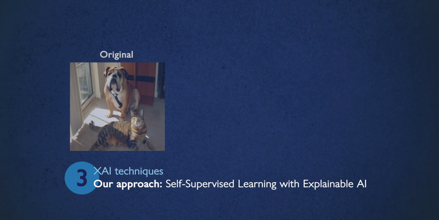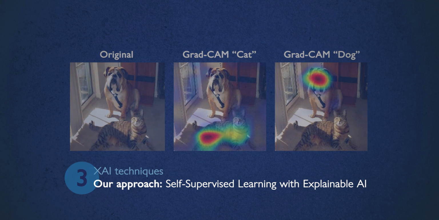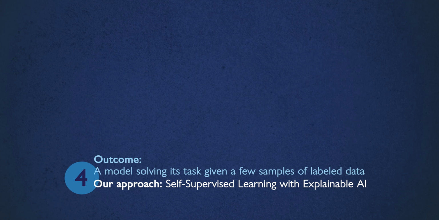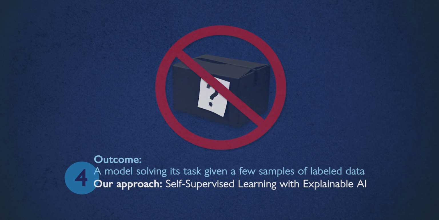This results in encoders capable of extracting features from medical images, enabling us to train smaller classifiers with less labeled samples to fulfill their tasks, using the encoder model's features. Once this process has finished, we use explainable AI methods to validate the obtained results and better understand the decision-making process of the AI models. The outcome is a model capable of solving its task given a few samples of labeled data, while also dealing with the black box behavior deep learning is usually associated with.